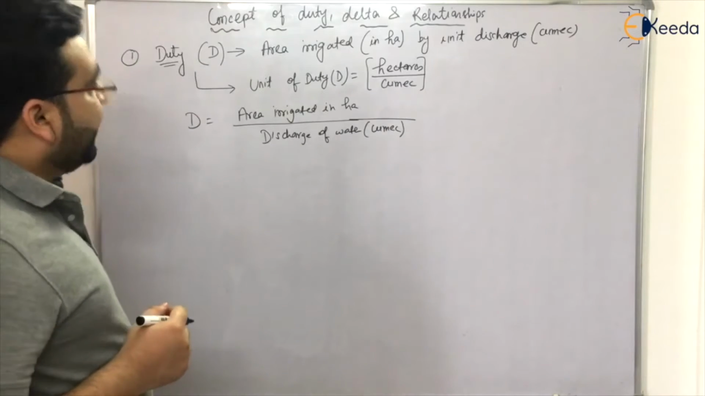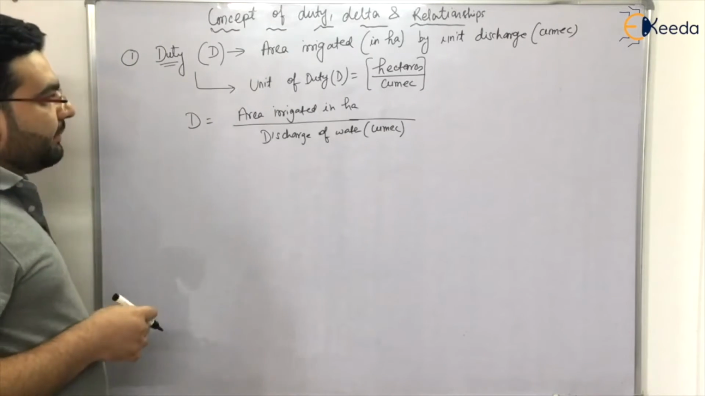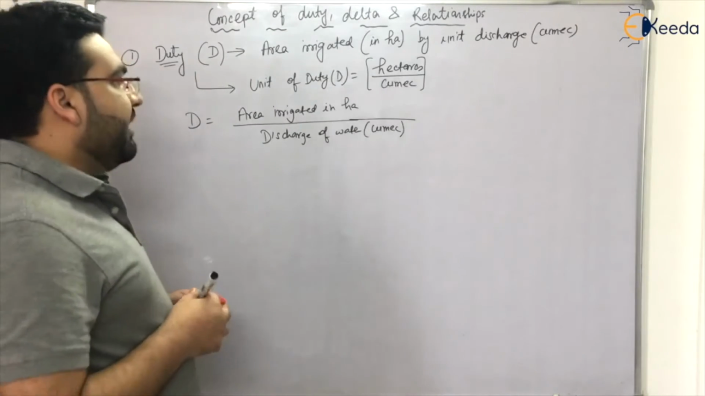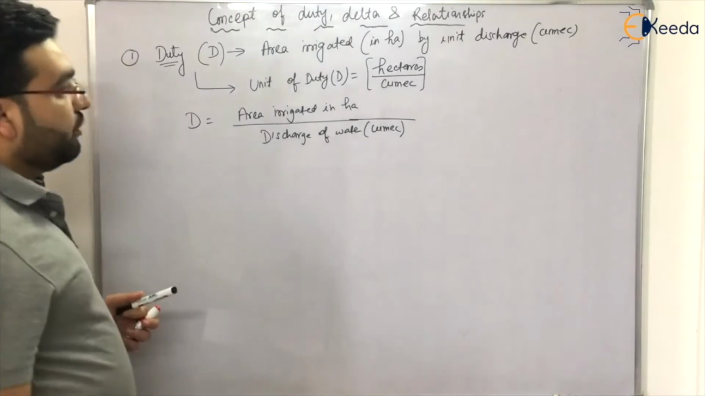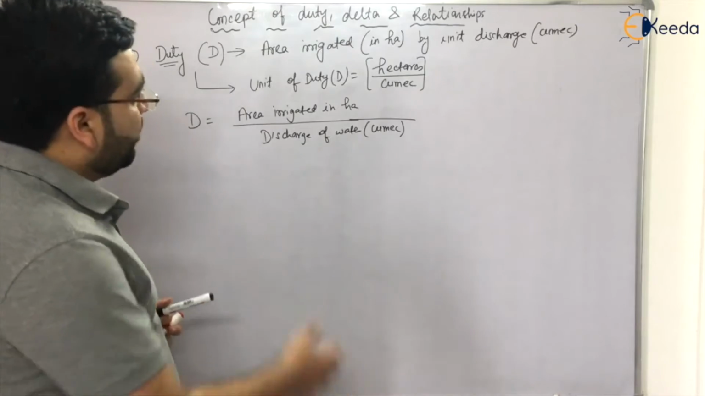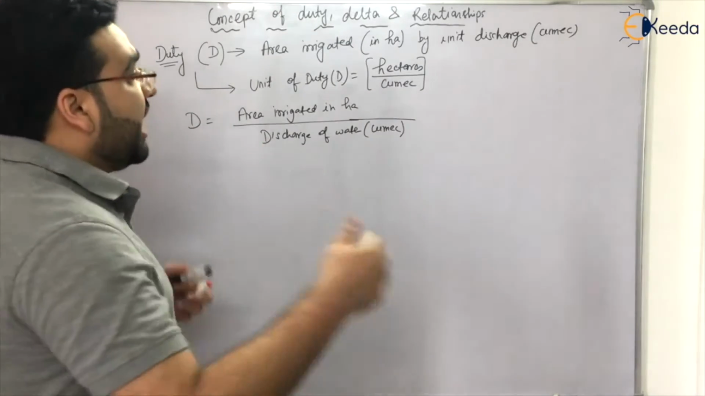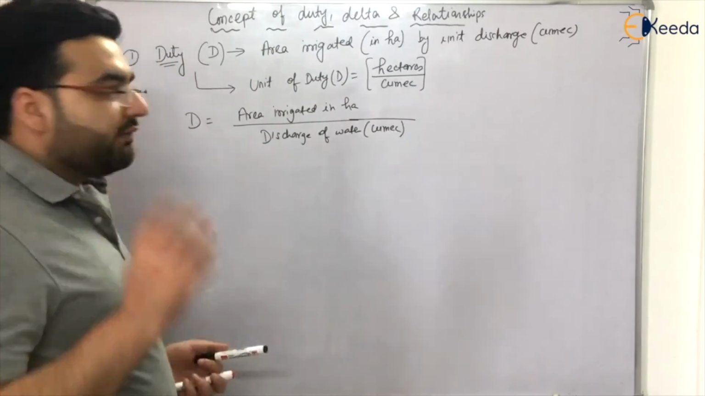This is the duty of a particular irrigation water. This duty also depends upon a lot of factors. There might be weather factors, the temperature, the type of crop, and the type of irrigation.